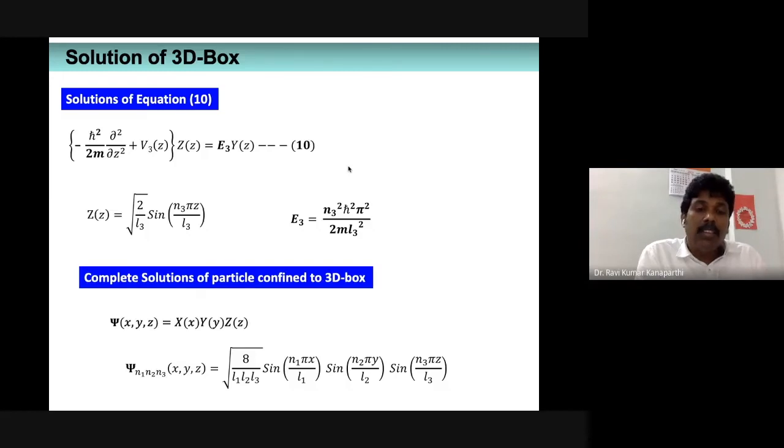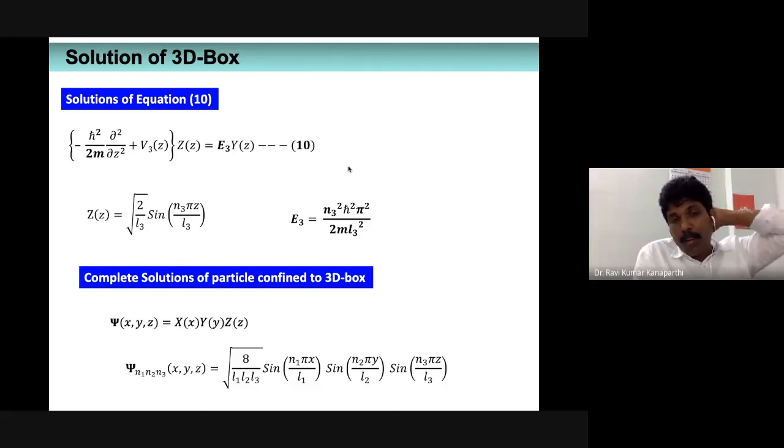Okay, I hope that these are constant, right? So square root of 2 by L1, square root of 2 by L2, square root of 2 by L3. L is a length, so we just write down the square root of 2 for each. That means there are three square root of 2 factors, so it is square root of 8, right?